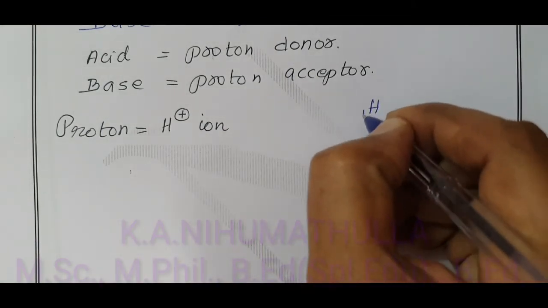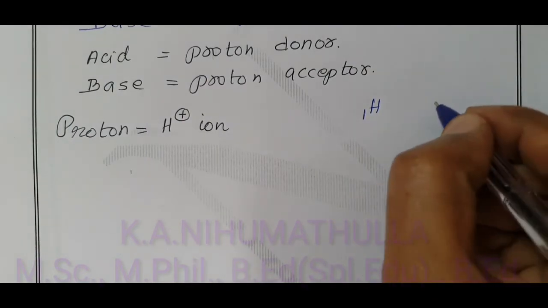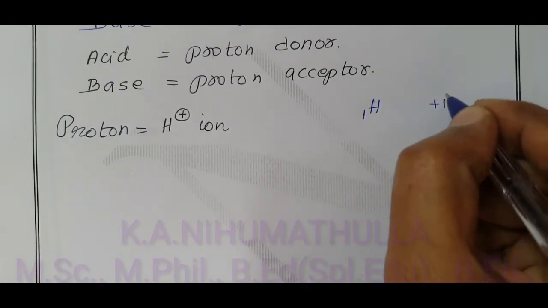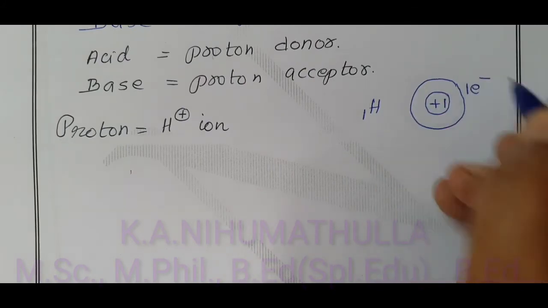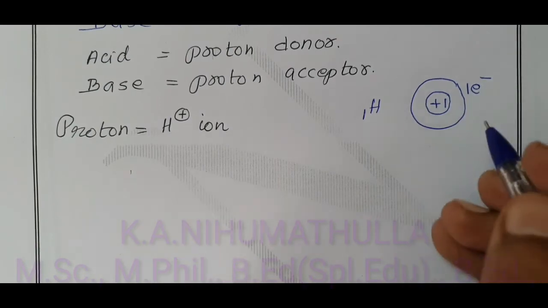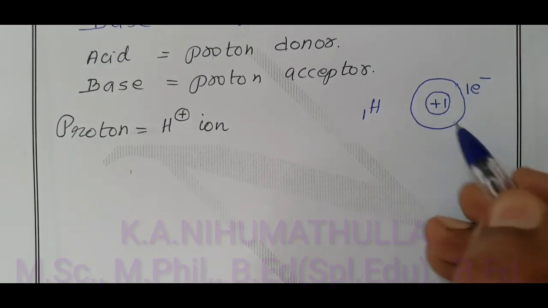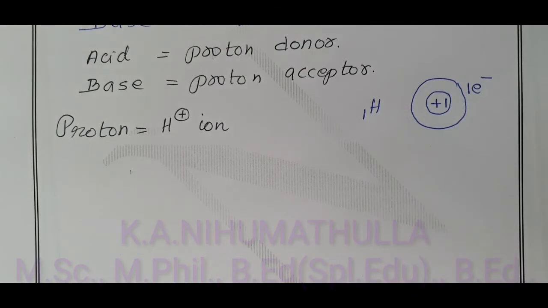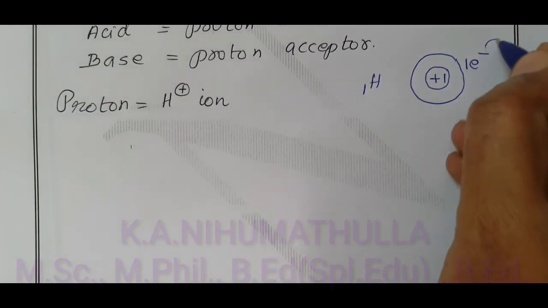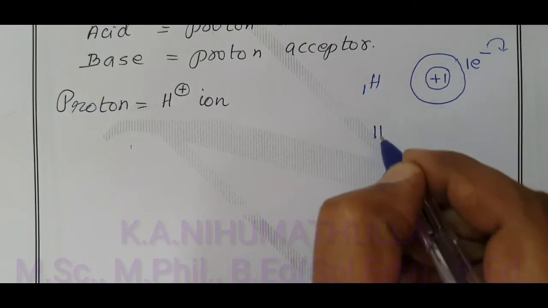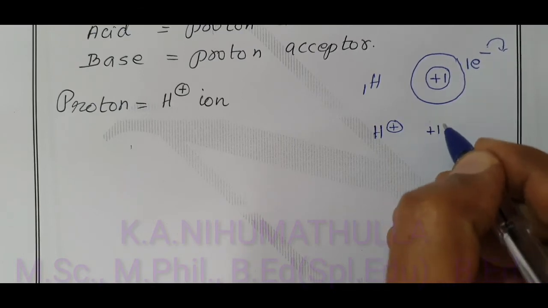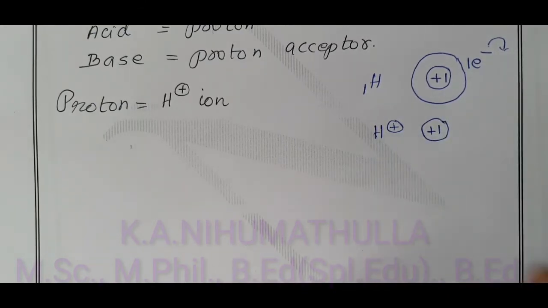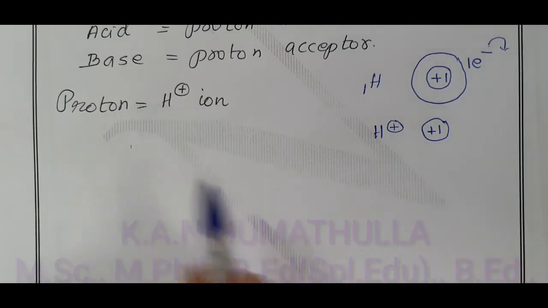Hydrogen has atomic number 1. This indicates that there is one proton inside the nucleus and one electron outside the nucleus. This is the hydrogen atom. Total charge equals plus 1 minus 1 equals 0. If this hydrogen loses one electron, it becomes the H plus ion. After loss of this electron, it has only one proton. There is no electron. It contains only one proton. Therefore, the H plus ion is called a proton.